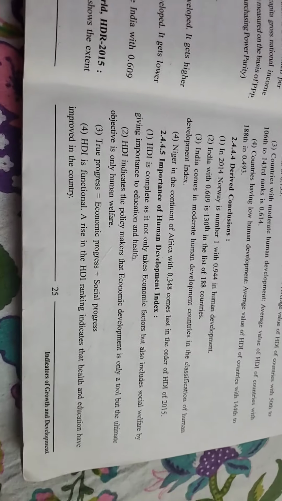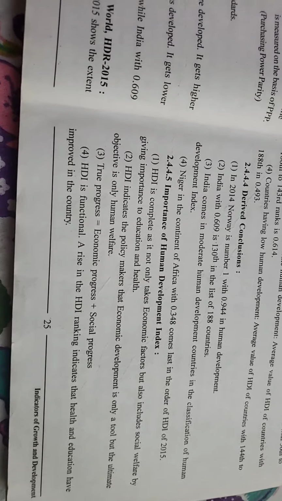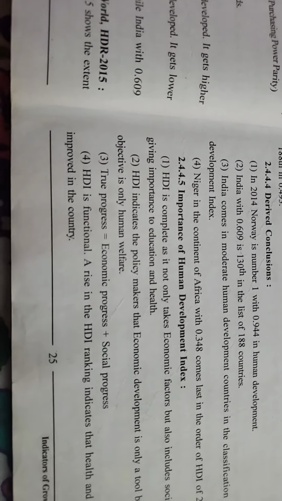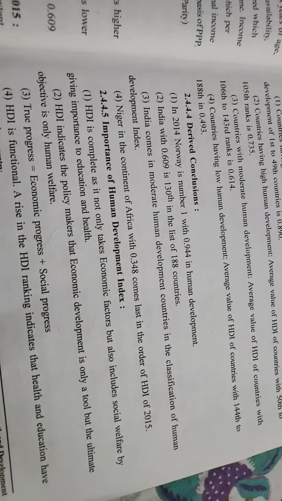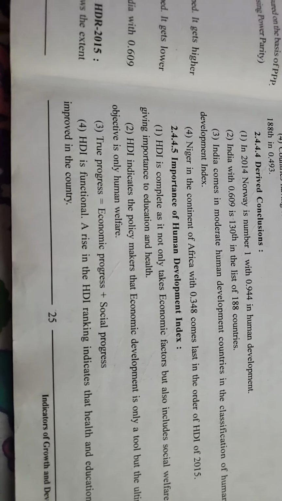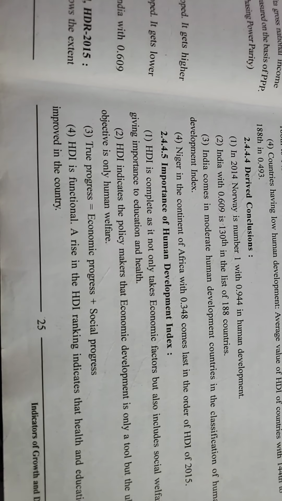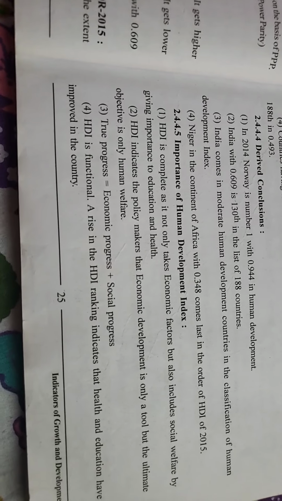Next one, HDI says true progress equals economic progress plus social progress. Not just an increase in national income or per capita income, but also the welfare of the people, the standard of living of the people should increase. Everyone should get nutritional food, everyone should get proper education. So true progress equals economic progress plus social progress.